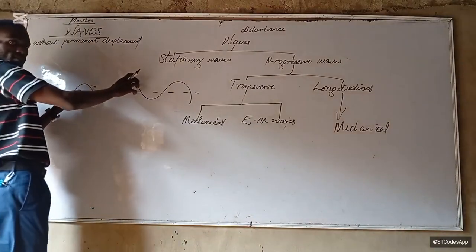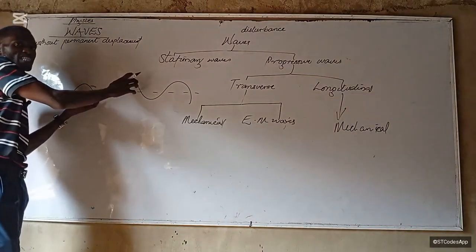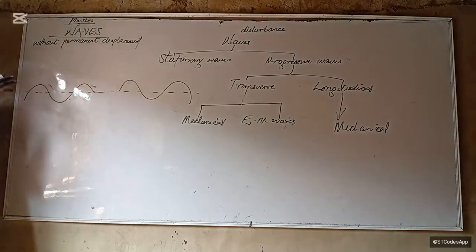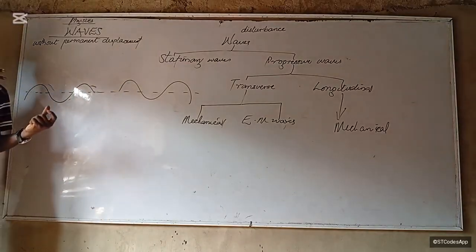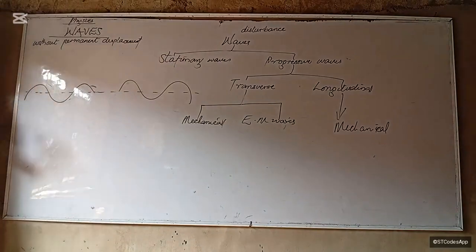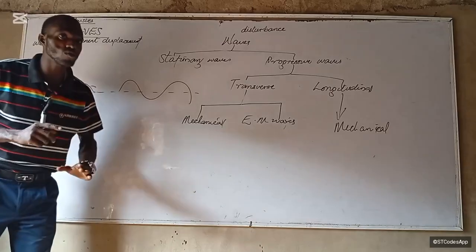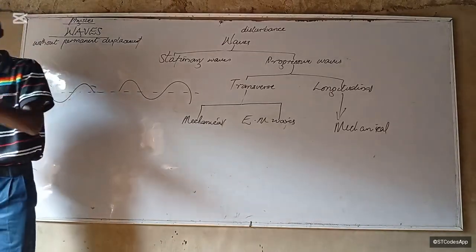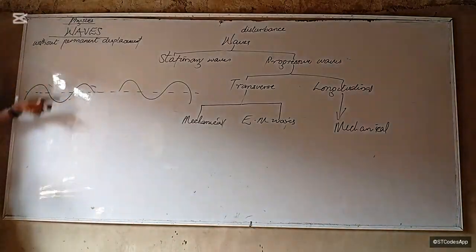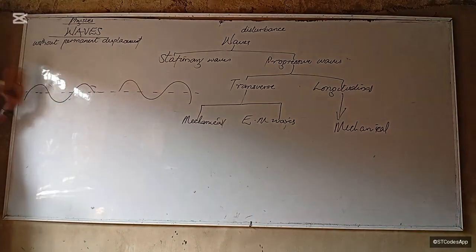when they meet, one will be forming the crest, the other will be forming the trough. Is that okay? So let's go again. We'll still take stationary waves on its own, because that's what leads us to sound waves. But this one, we just want to understand what stationary wave is.